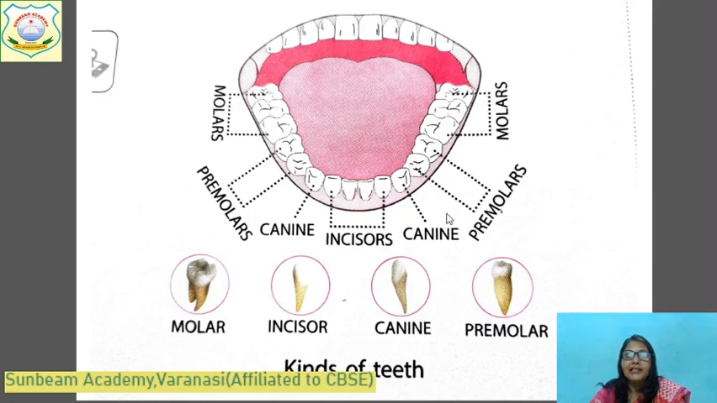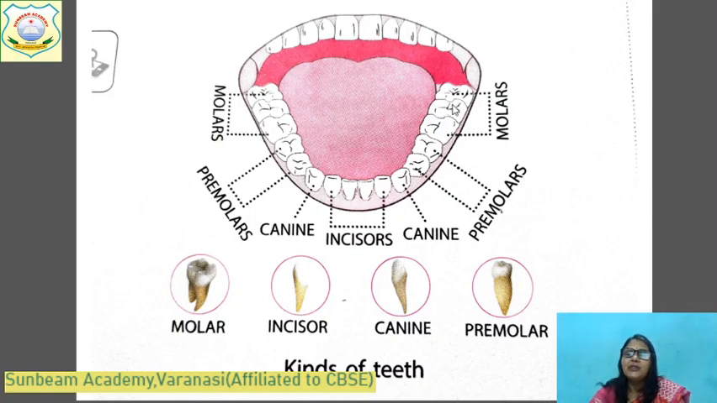And after that there are broad teeth. They are called premolars. They are 8 in number, 4 in the lower jaw and 4 in the upper jaw. They are broad and they help in chewing and grinding the food, crushing the food. And there are molars. Molars are 6 in the lower jaw and 6 in the upper jaw. They are bigger and flat teeth. You can see the grooves are present.